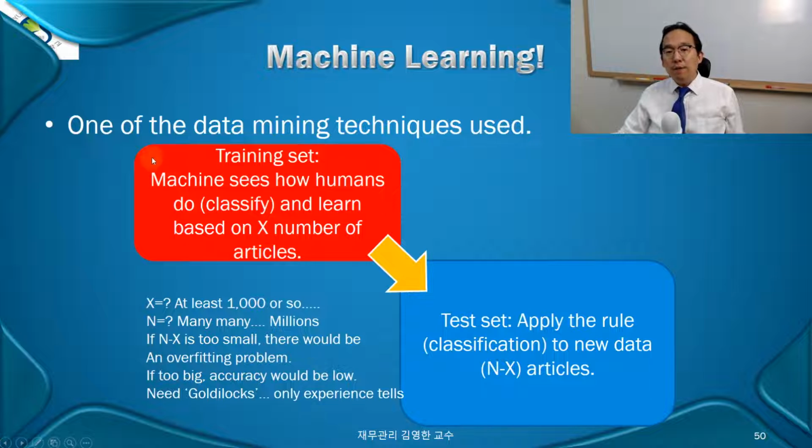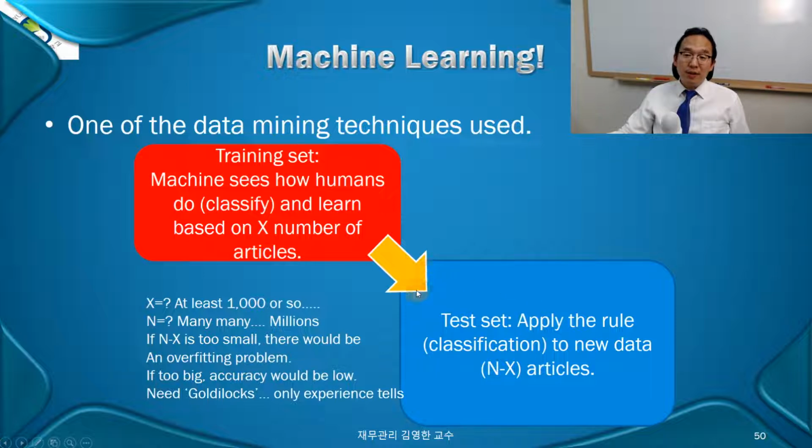And if N minus X, this set, is too small, there would be an overfitting problem. For example, if your training set is, let's say, 999,000 news articles, and the test set is just 1,000 articles. First of all, you may question, given that you classified 99.9% of the news articles yourself, why don't you just classify them yourself with your human eyes? Why do you bring the machine in? Number two question is the overfitting problem. Over here, you did so much on your own that the machine will blindly follow too much of your work without the necessary rigorousness. So overfitting will be a serious problem.